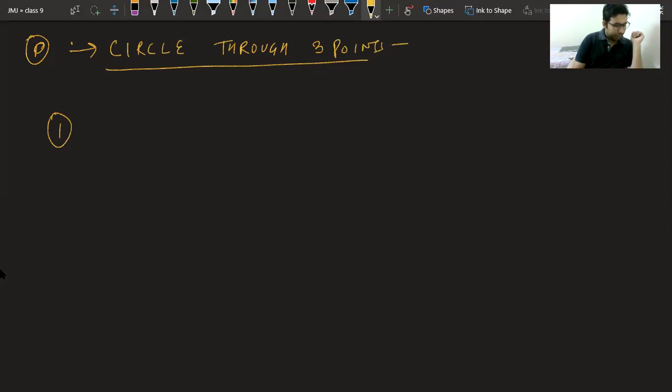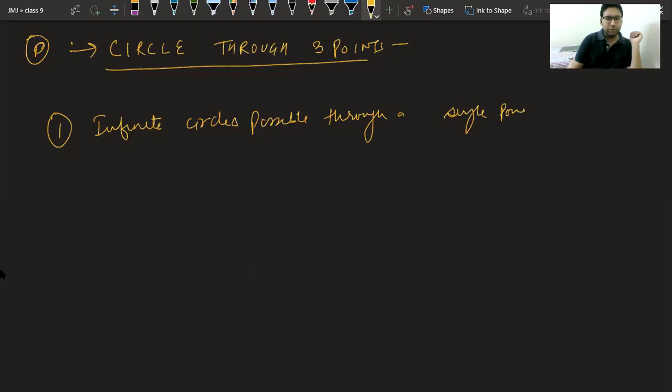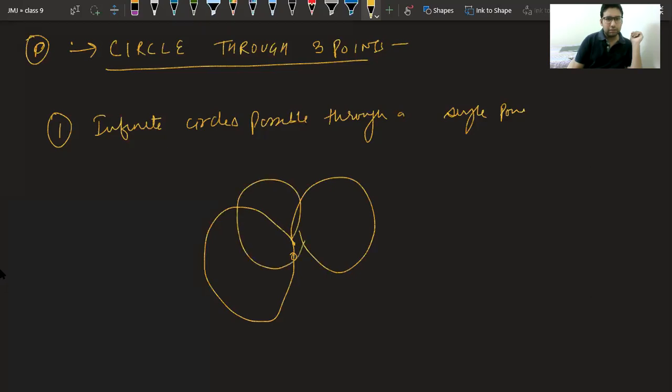There are infinite circles possible through a single point. So if you have a single point like P or O, you can draw infinite circles passing through this single point.